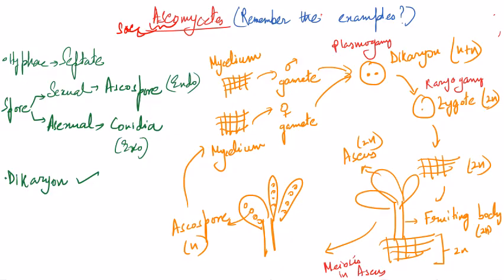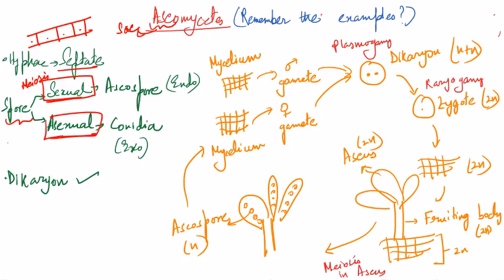These were the examples. Here in Ascomycetes, the hyphae is septate, right? This is filamentous hyphae, and there are walls inside the hyphae. This is septate because karyokinesis here has been followed by cytokinesis. The spore can be of both types, sexual and asexual. I am repeating this once again. Sexual spore means the fruiting body was diploid, and the spores are produced by meiosis. And asexual spore means the fruiting body was haploid, so the spores are produced by mitosis.